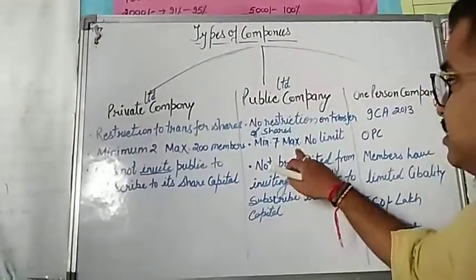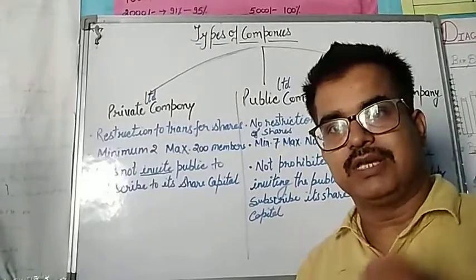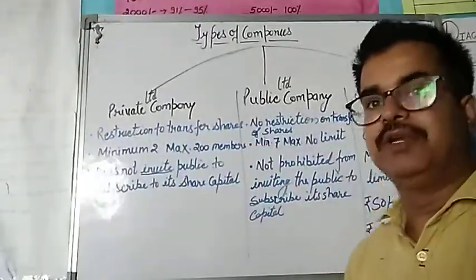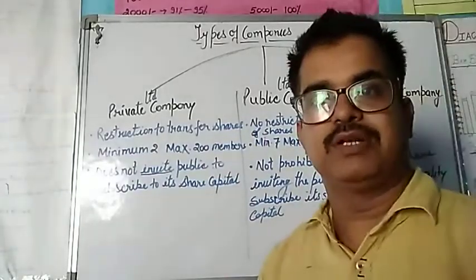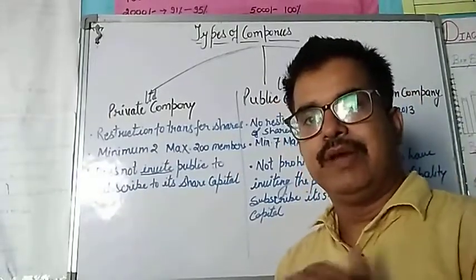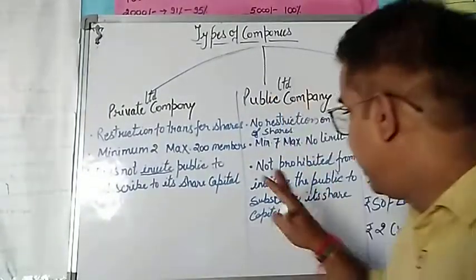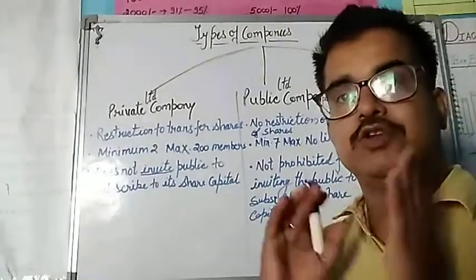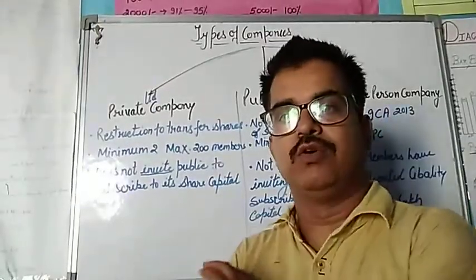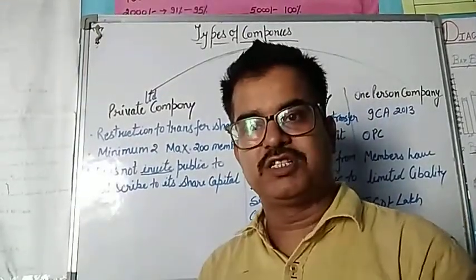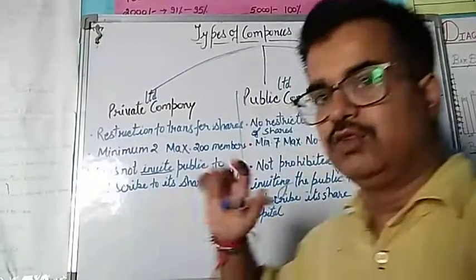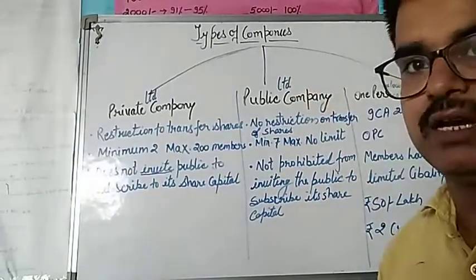Next, in this the minimum number of members is 7. In a public limited company there are 7 members minimum, and maximum there is no limit. Maximum कितने भी members वहाँ पर हो सकते हैं, and there is no restriction on inviting the public to subscribe to its share capital. Means public को invite करने के लिए कोई restriction नहीं है. They can be invited to take the share capital of that company. So that is known as a public limited company.